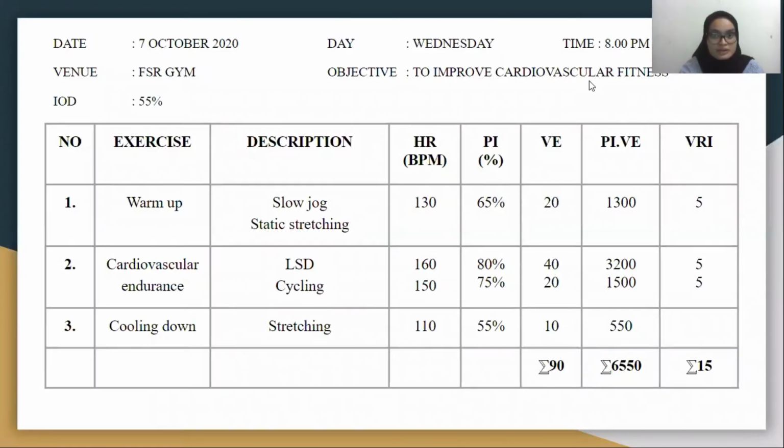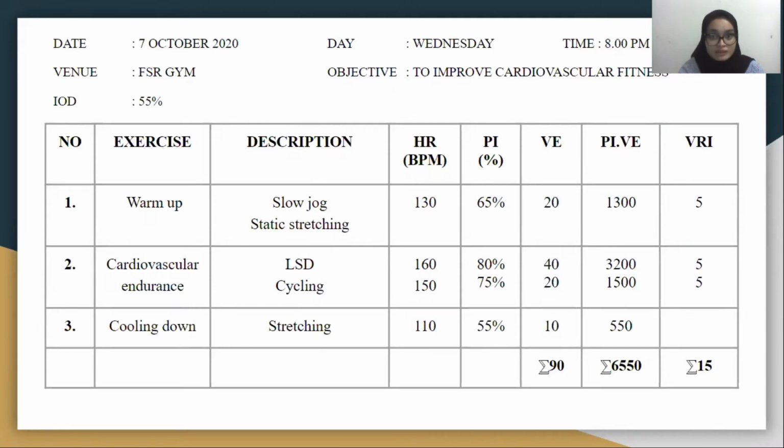Okay, so next for the second day of the training program, which is on the 7th of October 2020 on Wednesday from 8 p.m. till 9:30 p.m. The objective is to improve cardiovascular fitness. First, for warm-up, the athlete will do slow jog and also static stretching at the heart rate of 130 beats per minute, where 65% of PI is applied towards the athlete.